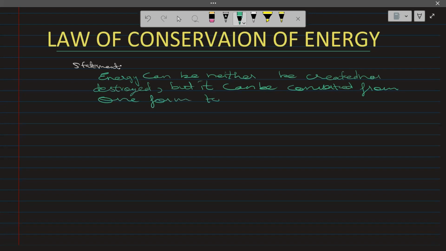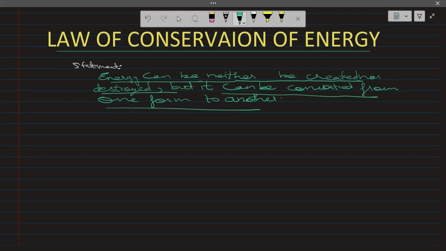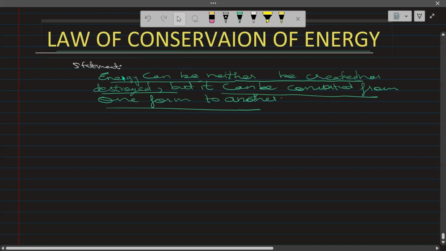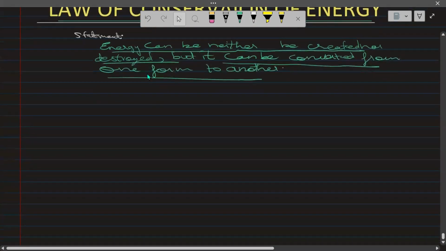So energy can be neither created nor destroyed, but it can be converted from one form to another. This is the statement of the law of conservation of energy, which is very important, which we should learn.